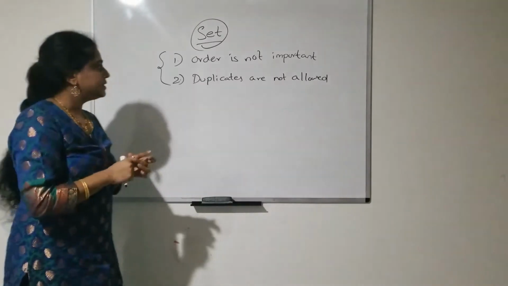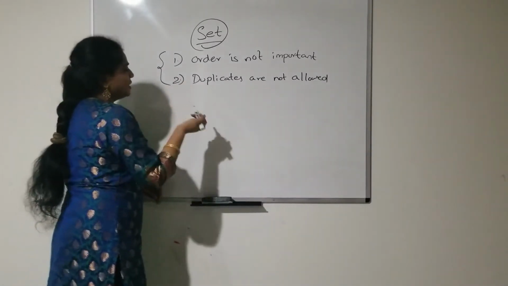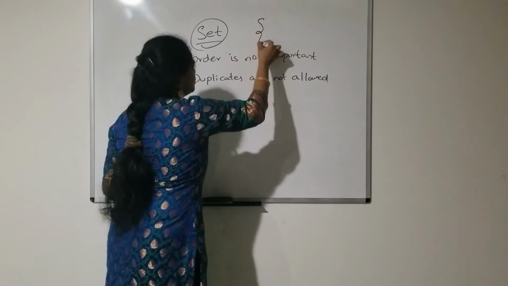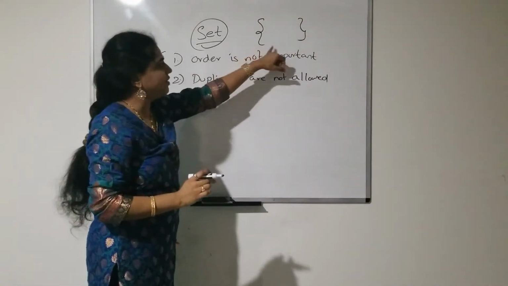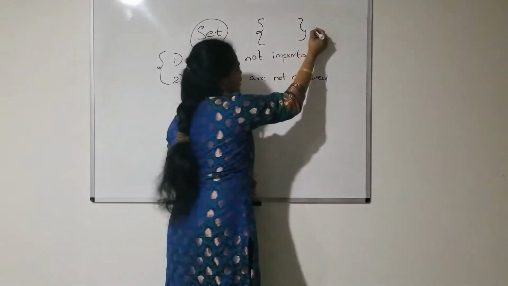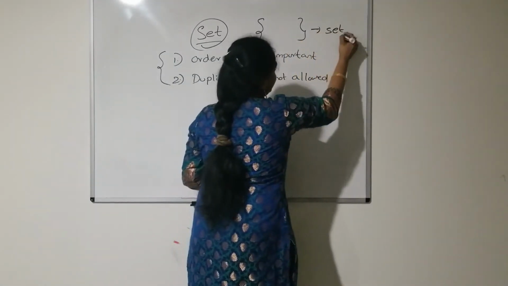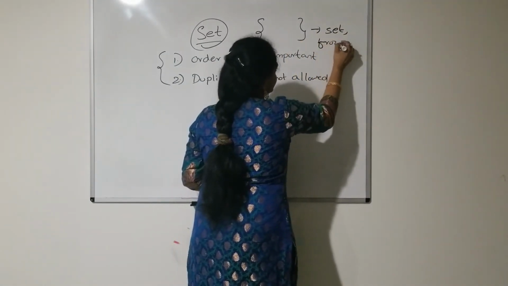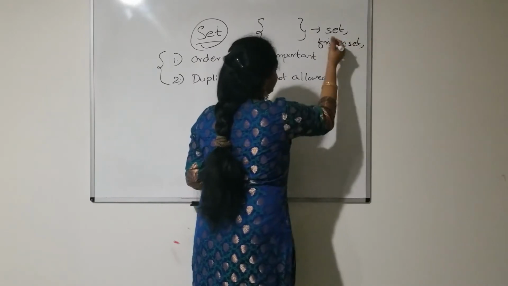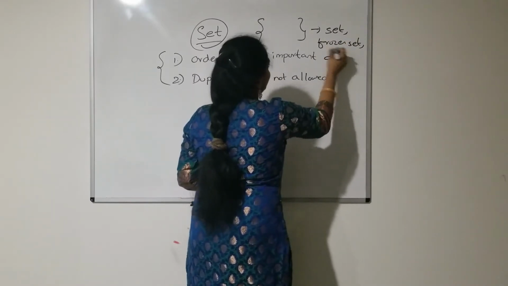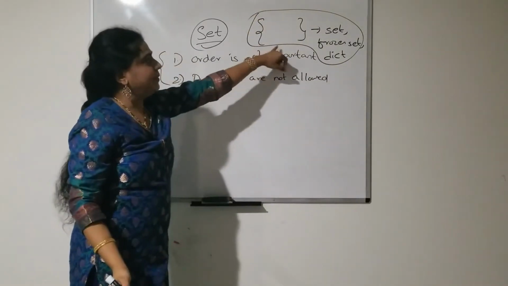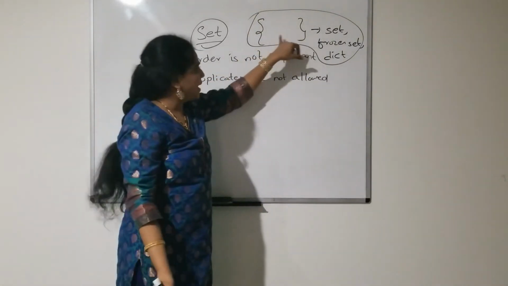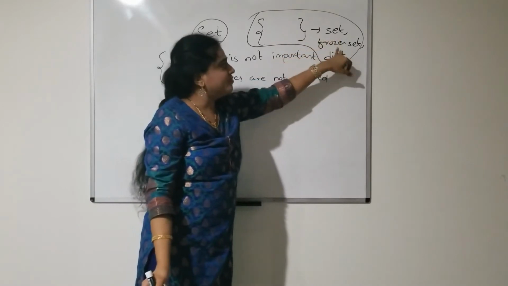Got it? So here the notation for set is, we have to use flower brackets. Okay, these are called flower brackets. This notation is given for both set, frozen set, as well as for dict also. These curly brackets or flower brackets we can use for set, frozen set and dict.